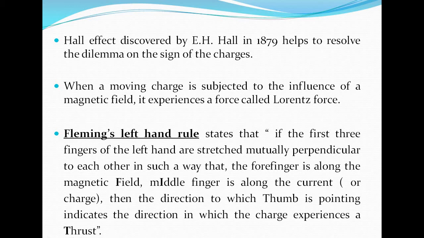Next, Fleming's left hand rule. It states that if the first three fingers of the left hand are stretched mutually perpendicular to each other in such a way that the forefinger is along the magnetic field and the middle finger is along the current, meaning the electric field or current direction, then the direction in which the thumb is pointing indicates the direction in which the charge experiences thrust. This is Fleming's left hand rule.